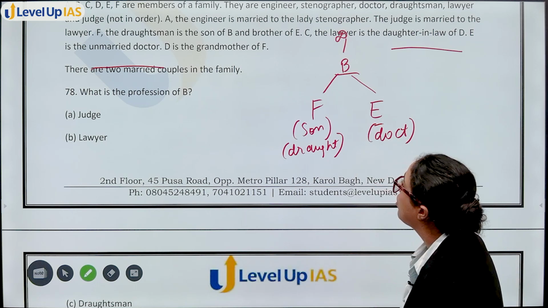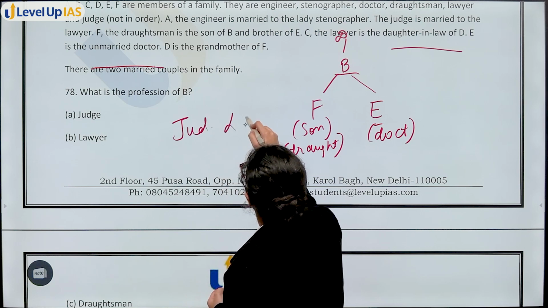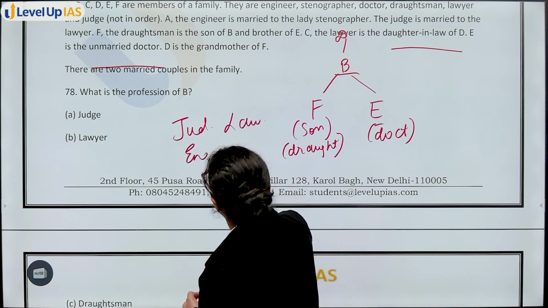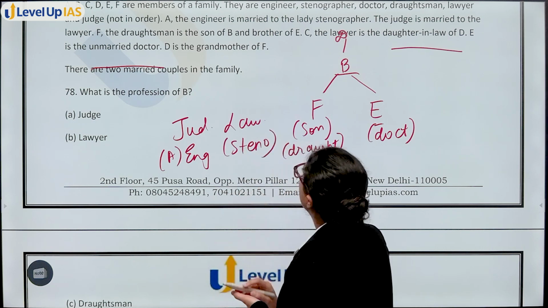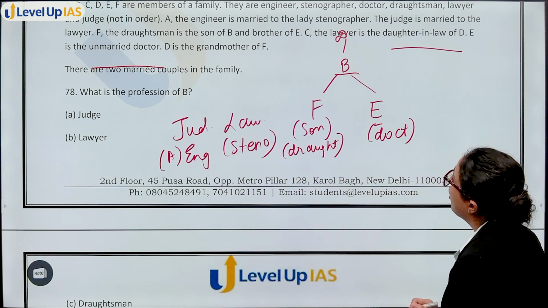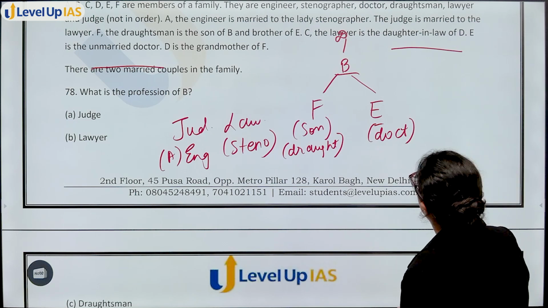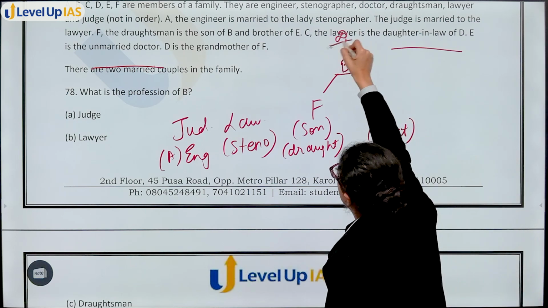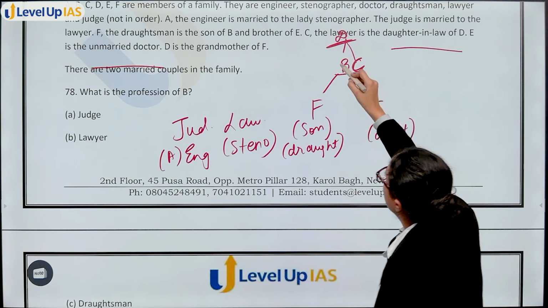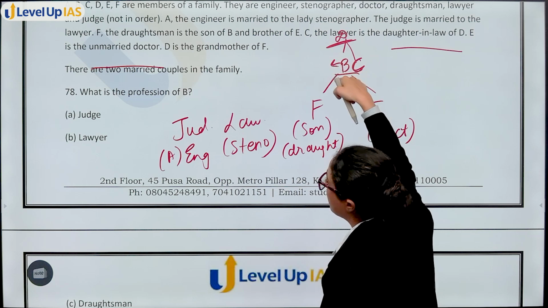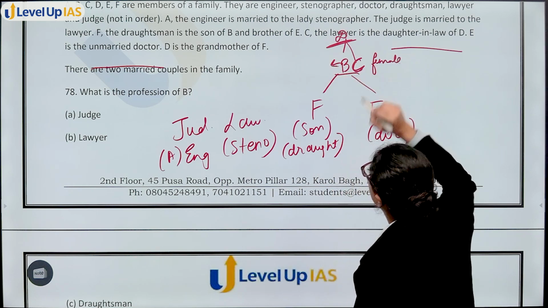Judge is married to lawyer. So you know, judge, lawyer, and engineer A married to stenographer, right? F draughtsman is son of B and brother of E. C is the lawyer, is daughter-in-law of D. Now D is this, C is daughter-in-law of D. That means obviously C is the partner of B. B is the son, okay? And C is what? Female. C is daughter-in-law, so C is female.